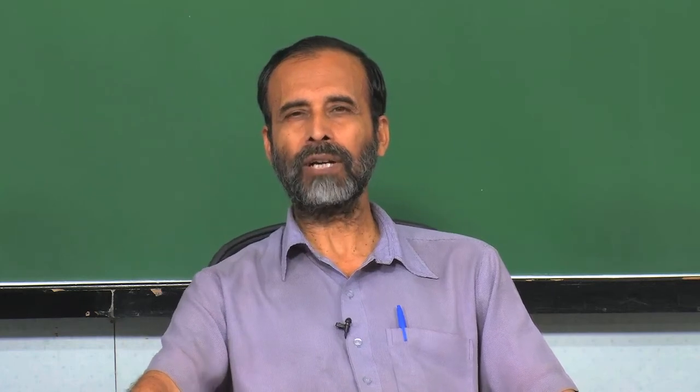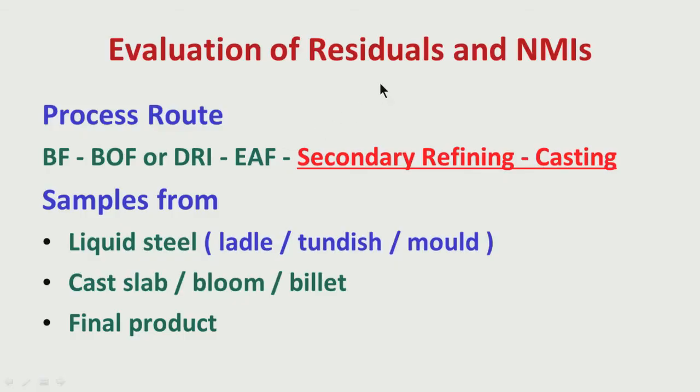So, basically for evaluation of residuals and NMIs, samples can be taken from the liquid stage, obviously from the final stage of refining, because that is the stage where the quality has more or less come to a particular level. We cannot take the samples before that, because after that many refining actions will be there.